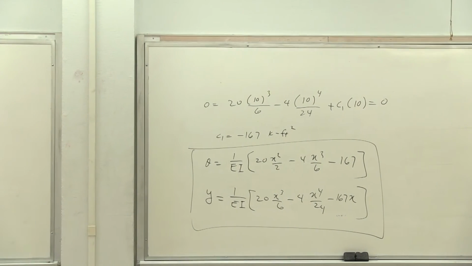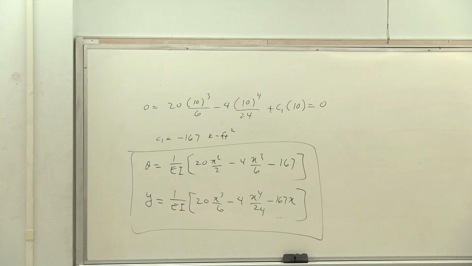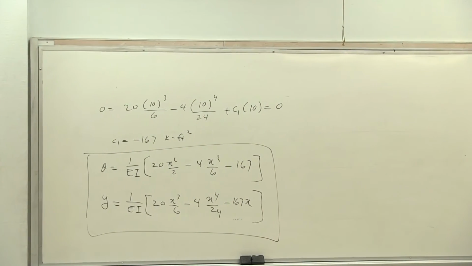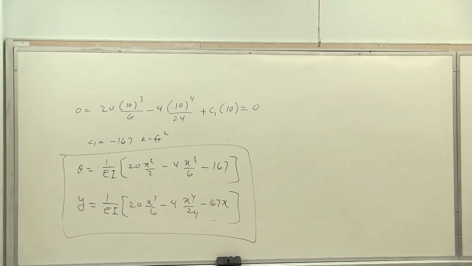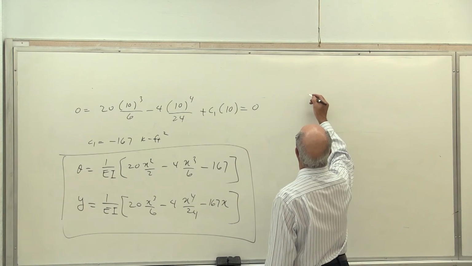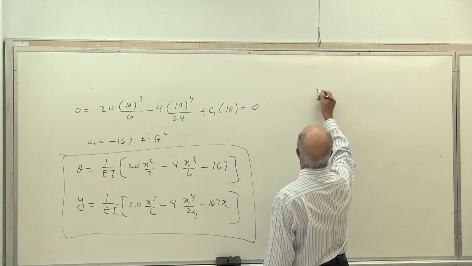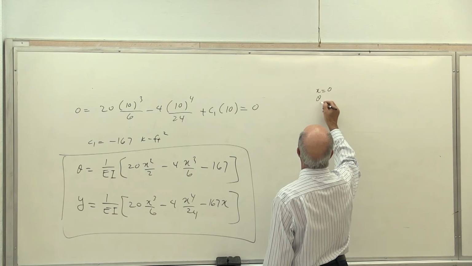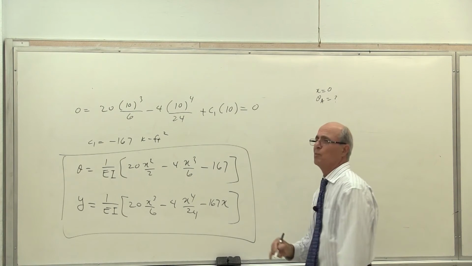Notice ME 218 was limited to shear and moment. Now we are going at more. Now we are talking about theta and y, which is the continuation of the integration method. Is that correct? Yes? So therefore, this fact remains there. However, if I want to calculate theta at A, at x equal to 0, the question is, what is theta A? Is that what you want to answer?